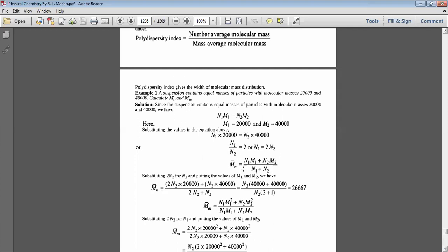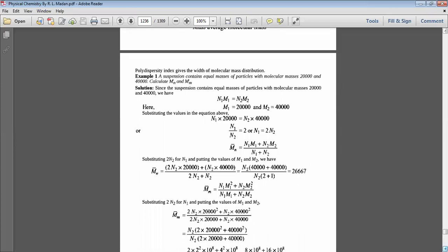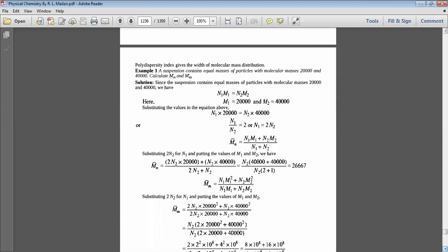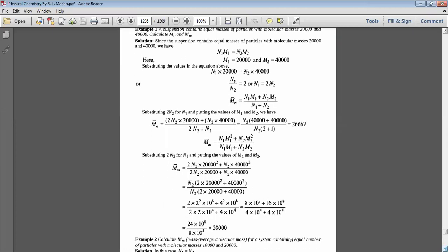Just putting the value of M1 and M2 and finally calculating, we get Mn bar. Similarly, we also calculate Mw by applying this formula.